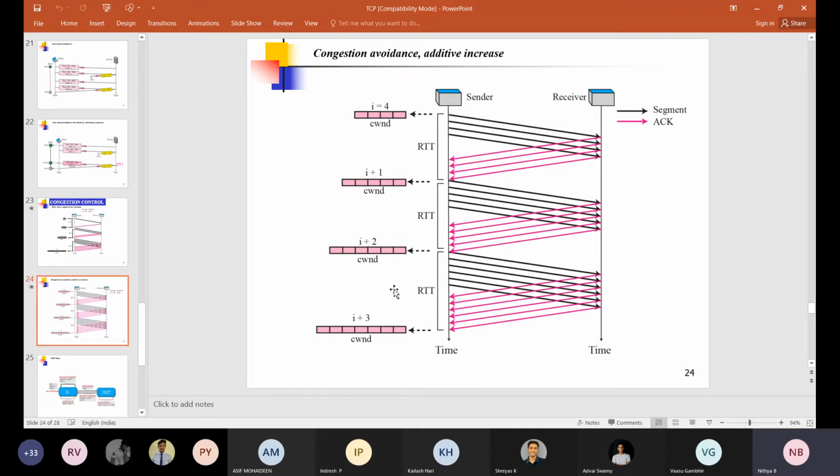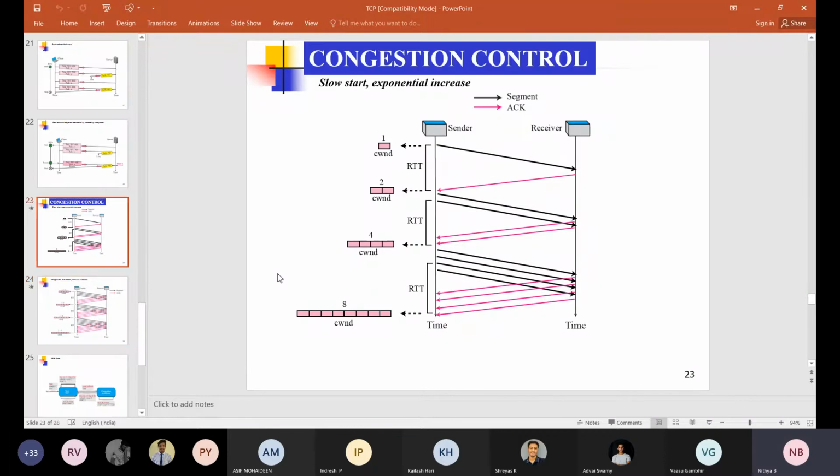Based on the TCP protocol types, some of the TCP protocols use only two algorithms, that is slow start and congestion avoidance. In some variations we have the fast recovery also. But in each and every case we have some problems. It is not possible to have the best algorithm for minimizing the congestion in the network. So there are some pros and cons for each and every variant of TCP. Just we are going to start with the slow start.